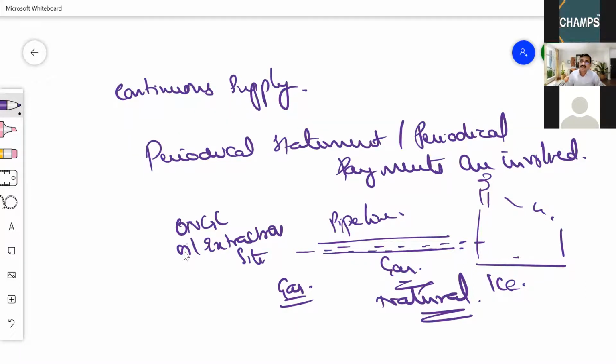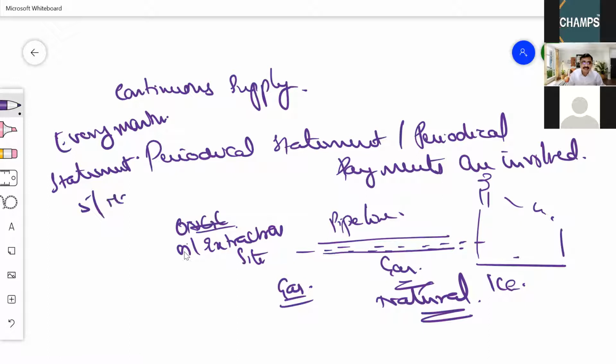Now, what this ONGC fellow will do is every month he issues a statement, on the 5th of every month. What does the statement contain?